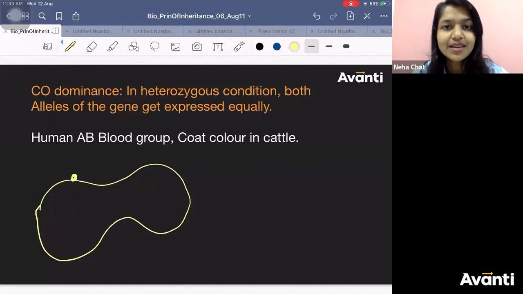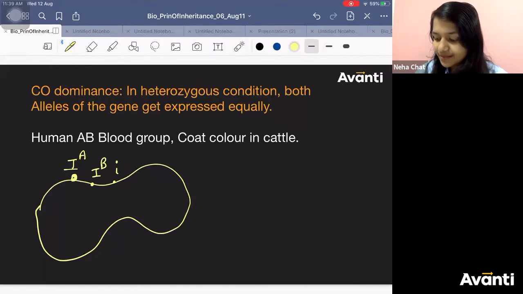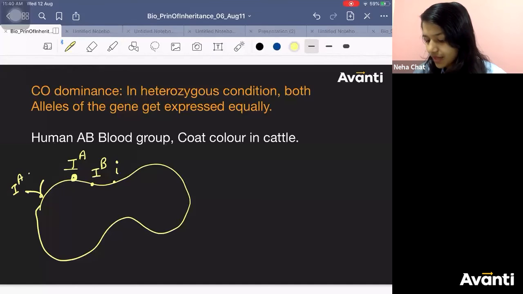Antigen, the meaning here is: is it IA, is it IB, or is it I? Three cases or four cases. Is it both IA and IB? IA, IB, both.